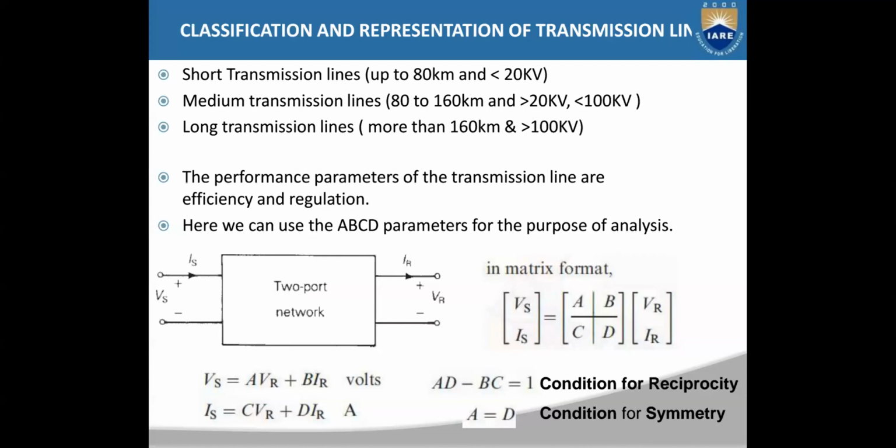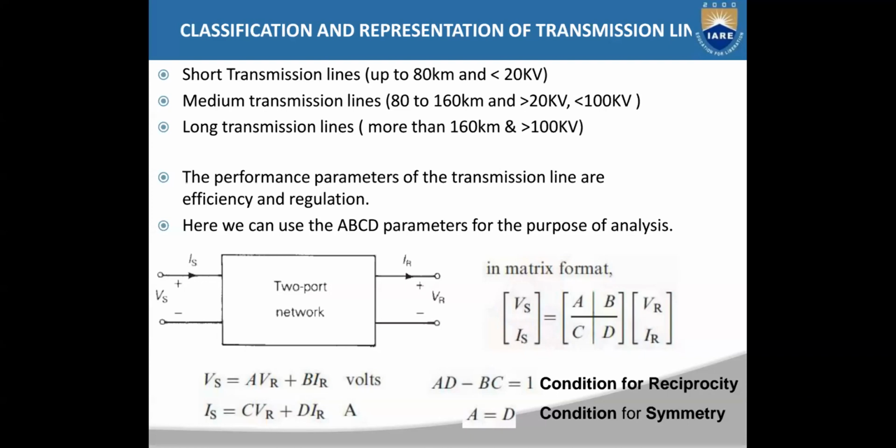For short transmission lines, you can neglect the capacitance, so you consider only the series resistance and inductance values. Capacitance is generally neglected for short transmission lines. The analysis of a short transmission line is done by taking the resistance and inductance as lumped parameters. Actually the transmission line is a distributed network, but the analysis is done by taking the resistance and inductance as lumped parameters for short transmission lines.